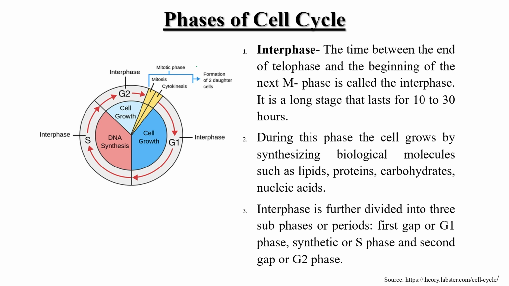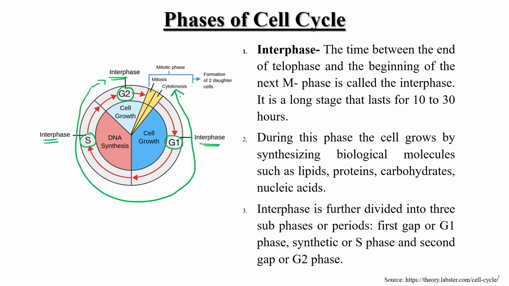As you can see in this diagram, this one is the G1 stage, then S phase and G2 phase. All these three phases are part of interphase. Here it is mentioned interphase, interphase, interphase. So this whole process from here to here comes under the interphase category.